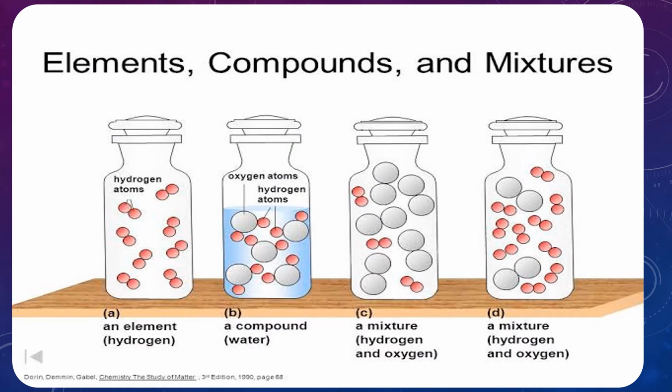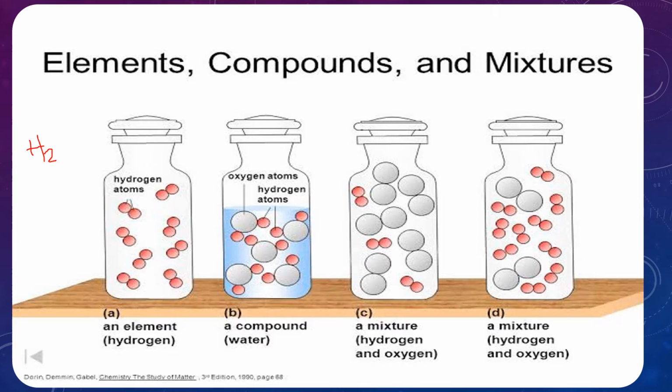Then I will give a small introduction about these things. Now I am showing one figure. That figure contains an element, a compound and a mixture. See the first one, hydrogen atoms, H, H. The hydrogen molecule is H2.